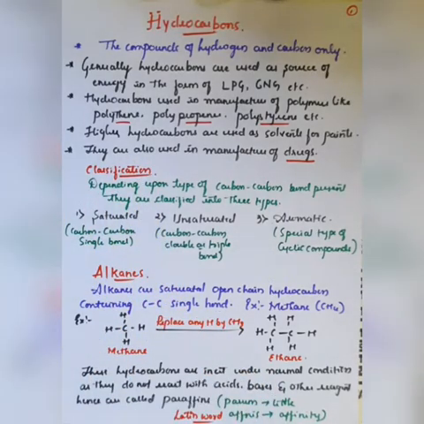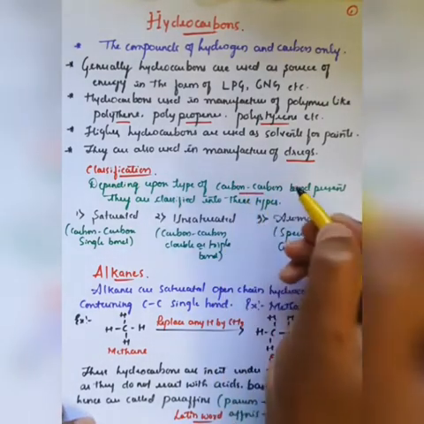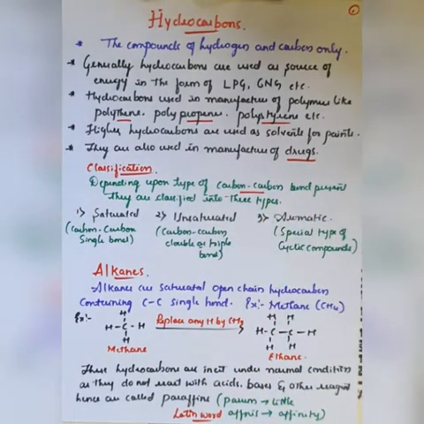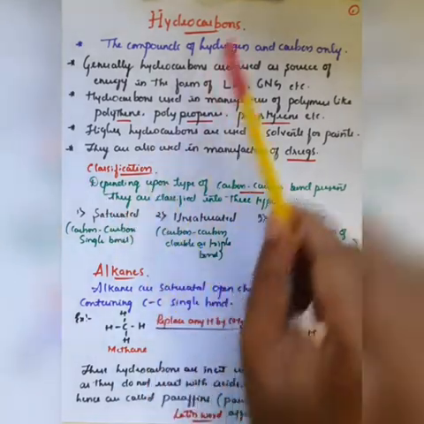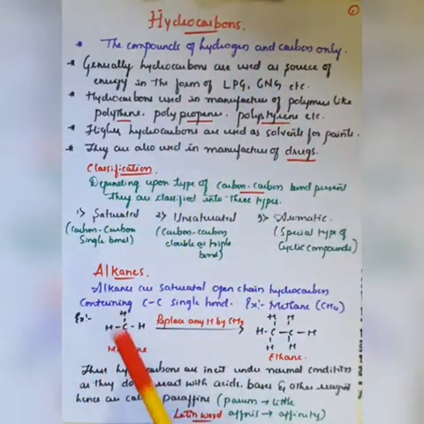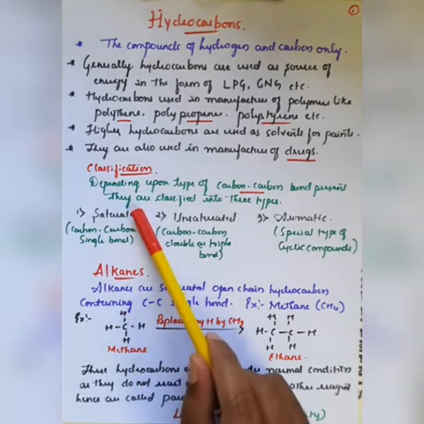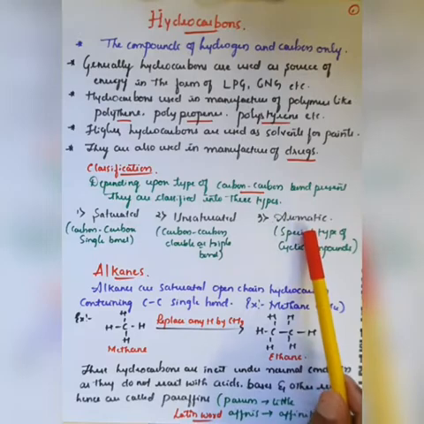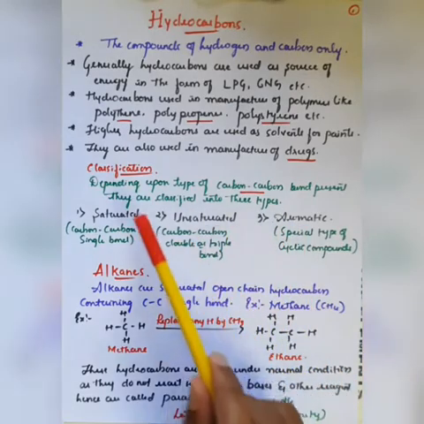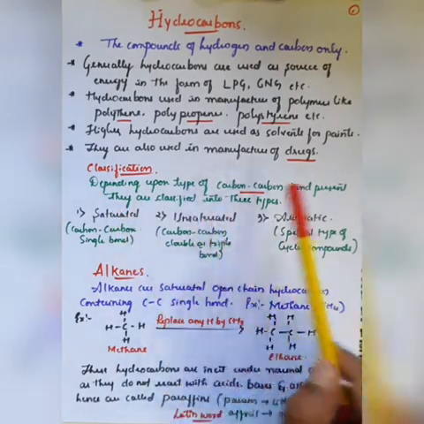Further, the next part is the classification of hydrocarbons. How can we classify them, right? Depending upon the type of carbon-carbon bond present, they are classified into three types. One is saturated hydrocarbon, the second is unsaturated hydrocarbon, and the third is aromatic hydrocarbon, right? So the main classification is saturated, unsaturated and aromatic.